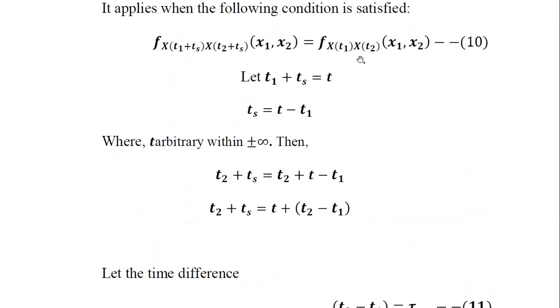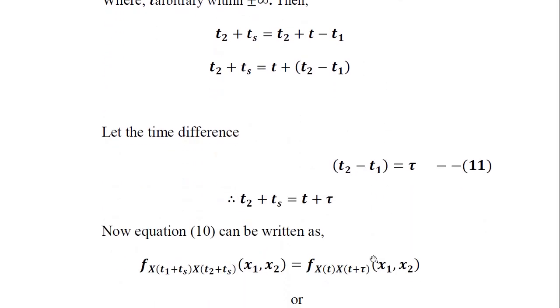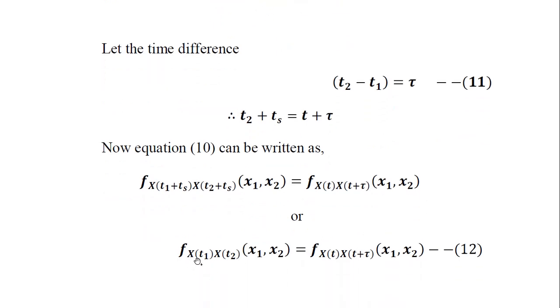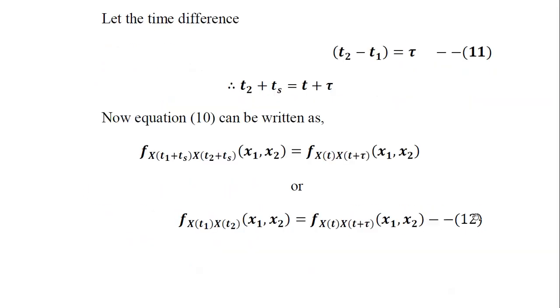So from this equation we can see that t2 plus ts is substituted as equal to tau, and t1 plus ts is substituted as equal to t. Or we can write like this also: the joint PDF of two random processes x of t1 and x of t2 is equal to f x of t and x of t plus tau. So after some time constant or difference, the same value of the random process is taken. This is equation 12 here.